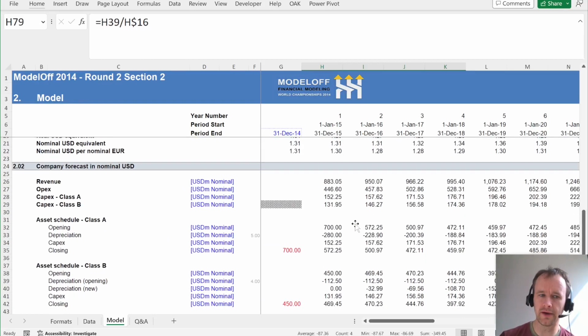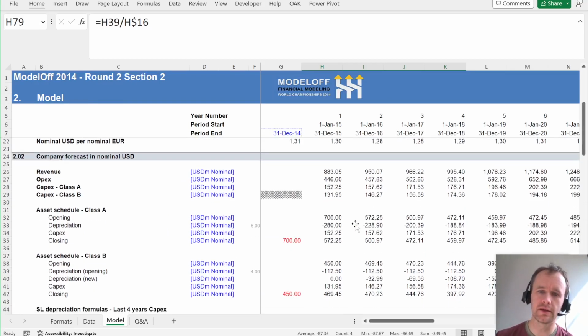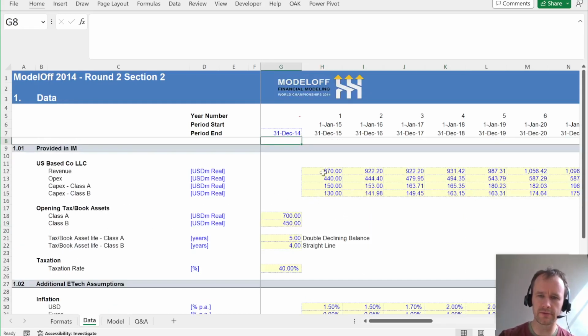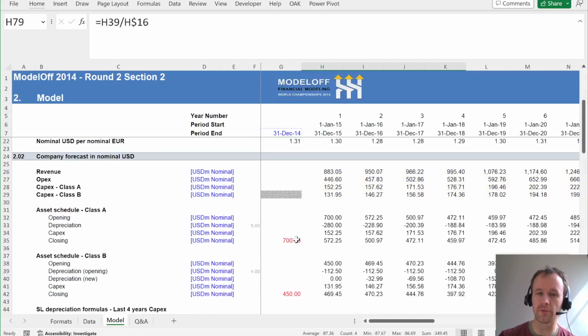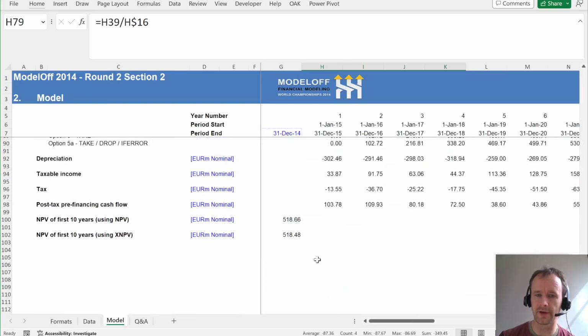You have to work out depreciation based on the nominal expense in local currency and then convert. And that leads to all kinds of consolidation complications that are out of scope for this question, and are a good reason to hire accountants if you want to make international acquisitions. But the important thing to understand is you won't get the same answer if you convert everything to euro and then build the model. If I just converted all these assumptions to euro and built the model, it would be a different answer than building the model and then converting everything to euro.